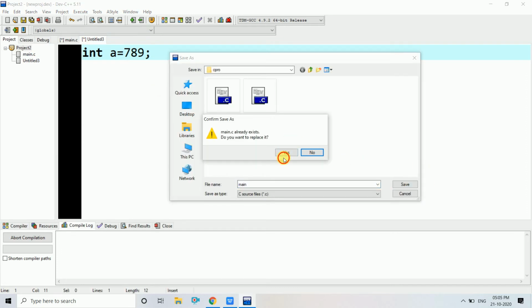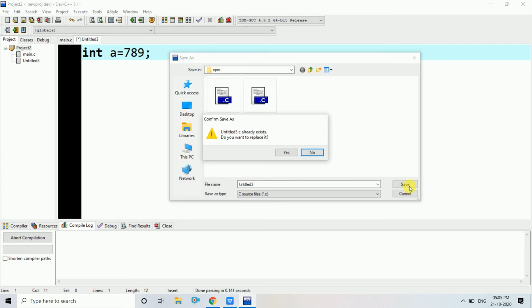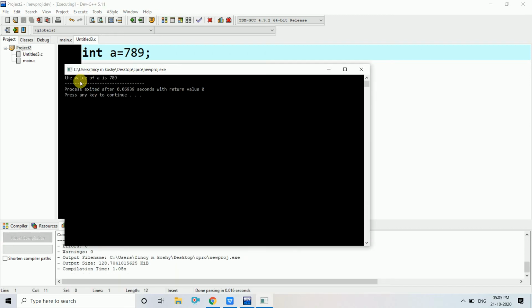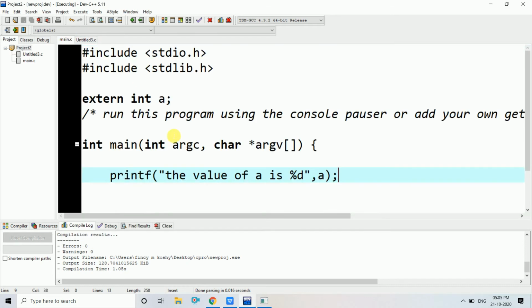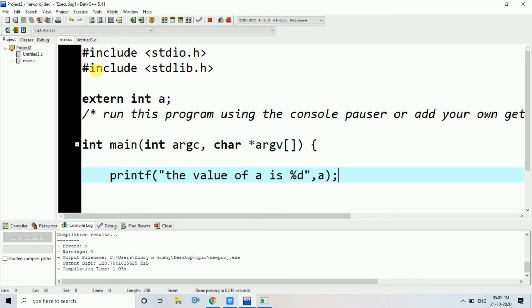Save. Okay, see, when I run this project, it comes the value of A is 789. Even though here in this program I haven't given the value of A, it takes the value from here because we declared this A as an extern variable in the first program. So this is how extern functions.